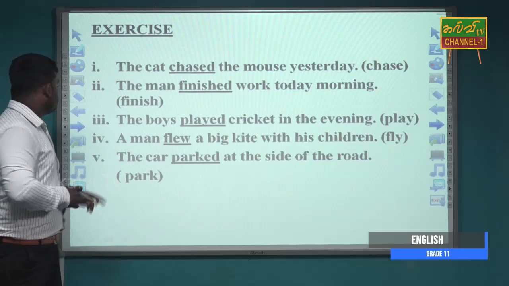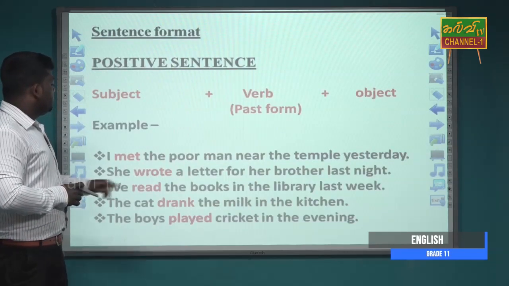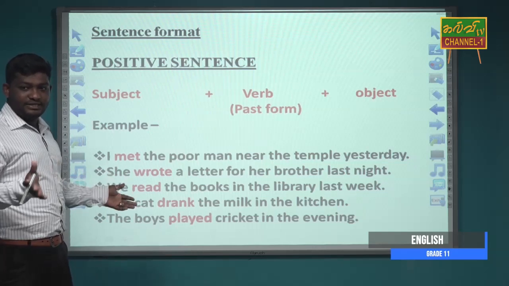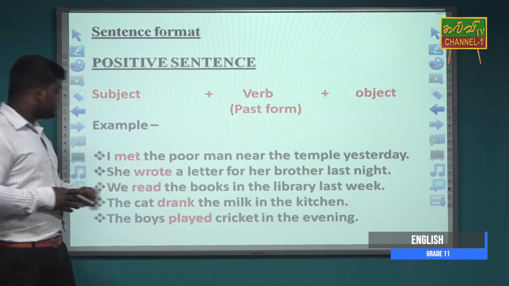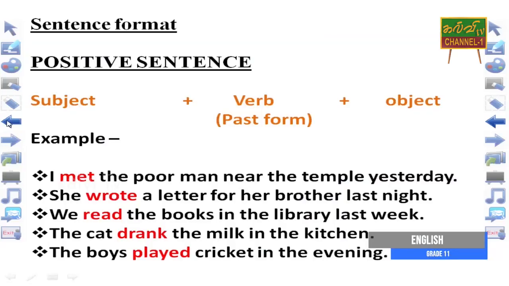Here we use the past form for meet. It's met. She wrote a letter for her brother last night. Here we use wrote, which is the past form of write. We read the books in the library last week. Here we use read, which is the past form of read. The spelling is the same and the pronunciation is different. And the cat drank the milk in the kitchen. Drank is the past form of drink.